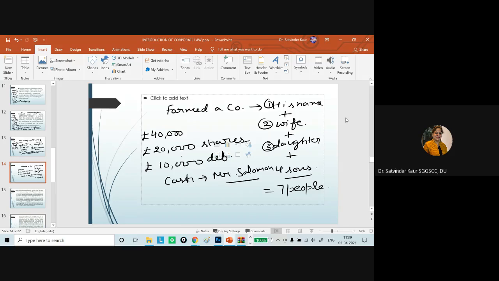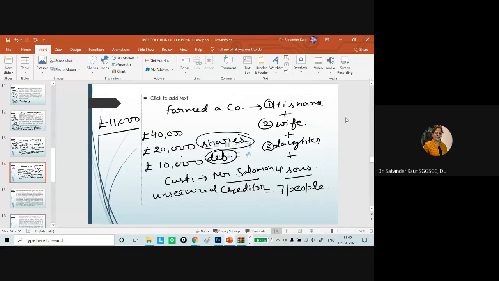So in this particular situation, what will be the rights of the shareholder, what will be the rights of the debenture holders, and if any unsecured creditors are there from whom a loan has been taken, how can they claim the money back from the organization? This company went into liquidation within 1 year, and there was an outside liability of 11,000.